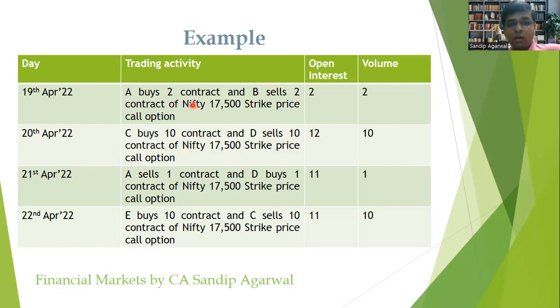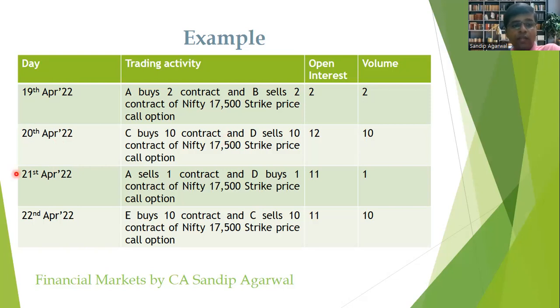Because the earlier 2 contracts which were traded between Mr. A and Mr. B are still outstanding and they have not settled this contract either by way of liquidation or by way of taking delivery of the underlying instrument. So the total open interest outstanding becomes 2 plus another 10 contracts which have been traded between Mr. C and Mr. D. And the volume for 20th of April will be 10. Why 10? Because only 10 contracts have been traded on 20th April.